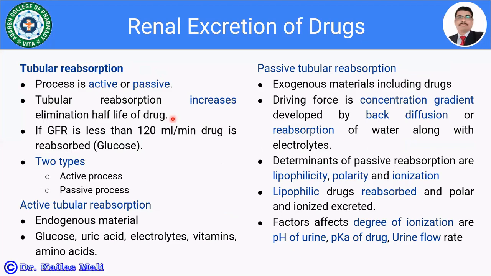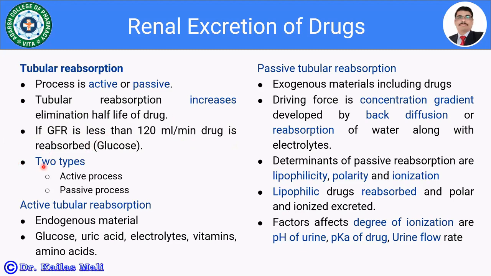So it increases the concentration of drug in the plasma and thereby increases the elimination half-life of the drug. If the glomerular filtration rate is less than 120 ml per minute, the drug is going to be reabsorbed. For example, glucose is filtered and 100% is reabsorbed back.